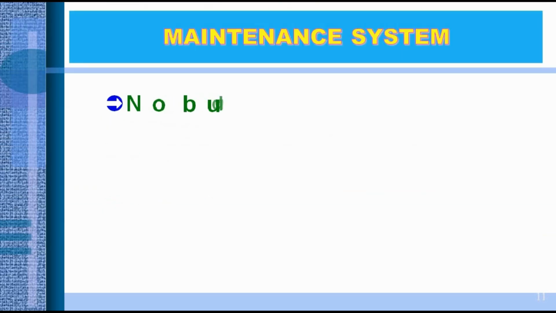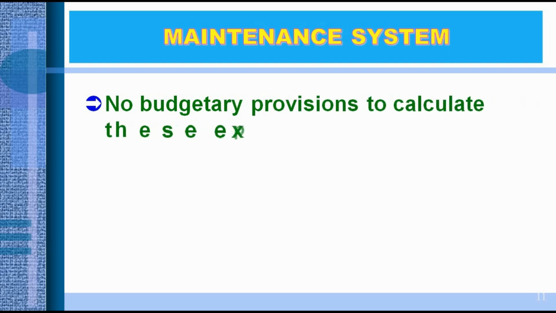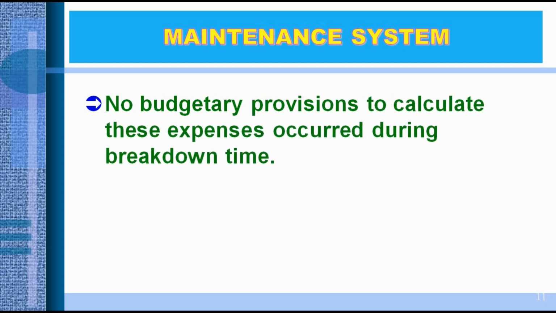Now comes to the next point. No budgetary provisions to calculate the expenses that occur during breakdown times. Yes, there are no budgetary provisions, because if I go for repairing the pump, what happens inside the pump? Only when I open the pump do I find out. So the expenses may be less or more.